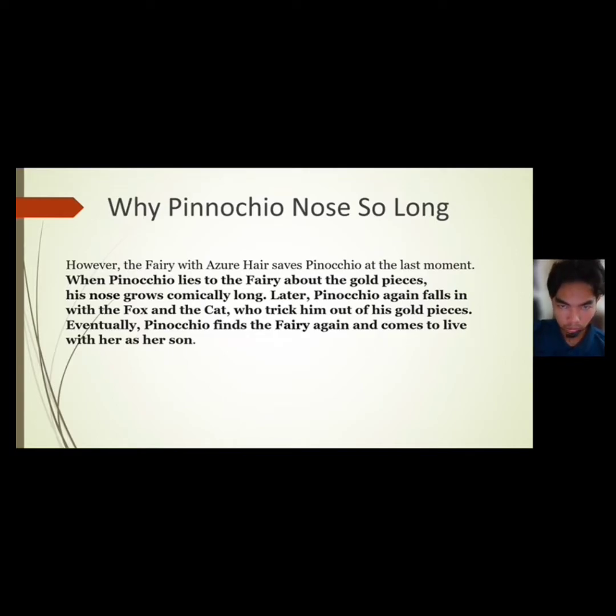When Pinocchio lied to the fairy about the gold pieces, his nose grows comically long. Later, Pinocchio again falls in with the fox and the cat, who trick him out of his gold. Eventually, Pinocchio finds the fairy again and comes to live with her as her son.